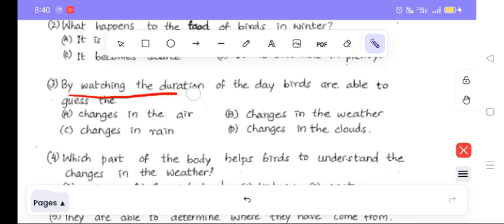By watching the duration of day, birds are able to guess the dash: changes in the air, changes in the weather, changes in the rain, or changes in clouds. See, all the birds or animals have a built-in clock in their brains. Through that, they can estimate the time of day. See, by watching the duration of day, what can they guess? Is it change in the weather or air or in the rain or in the clouds? It is asked.